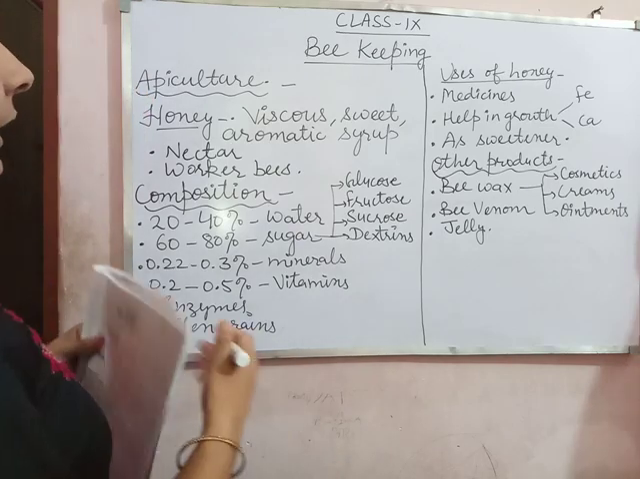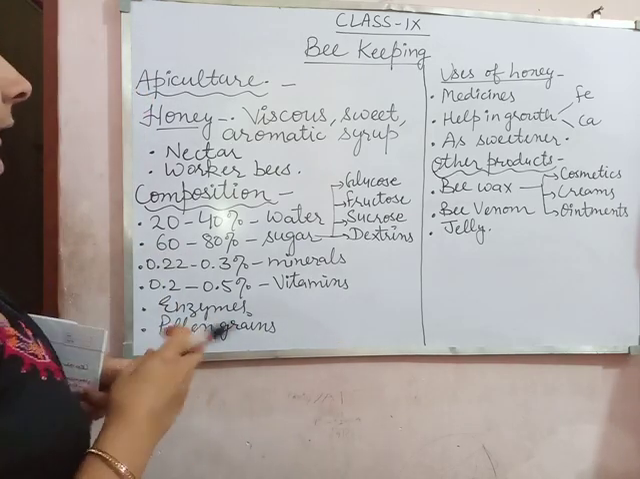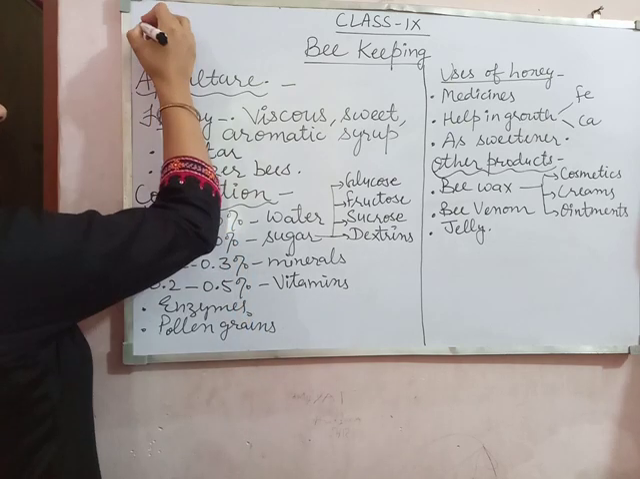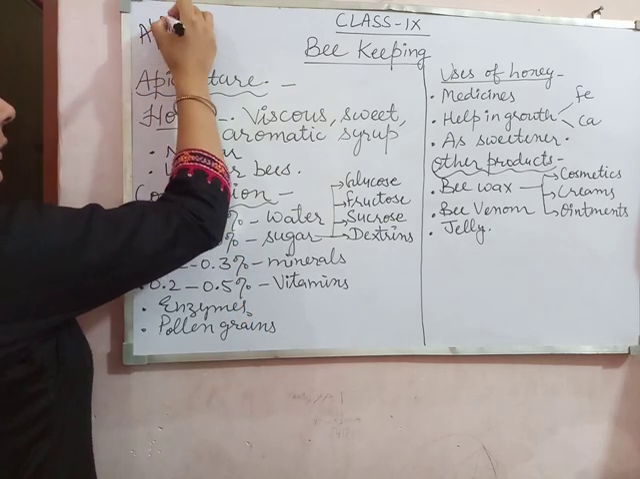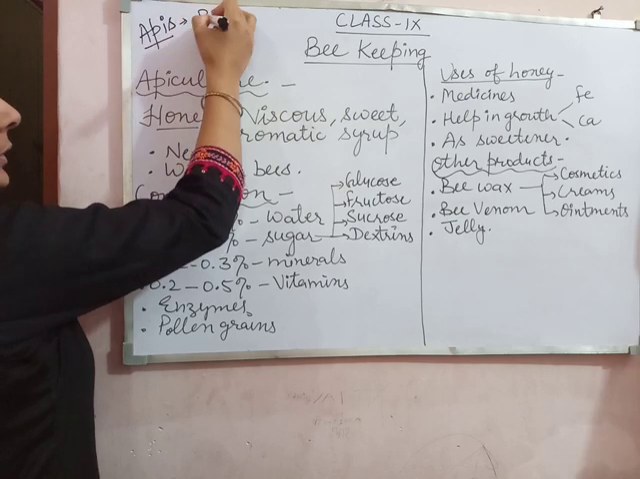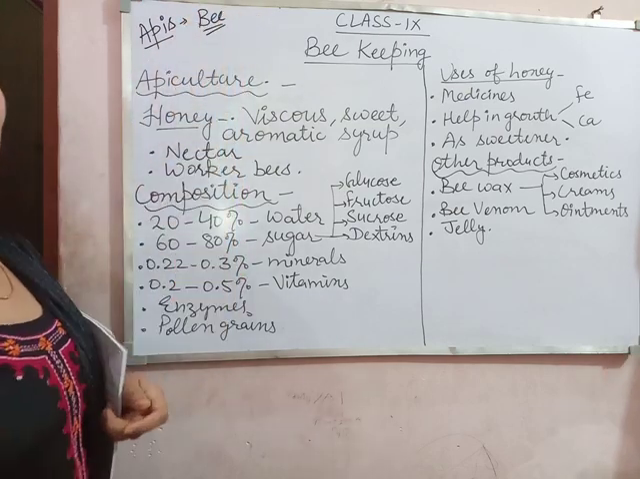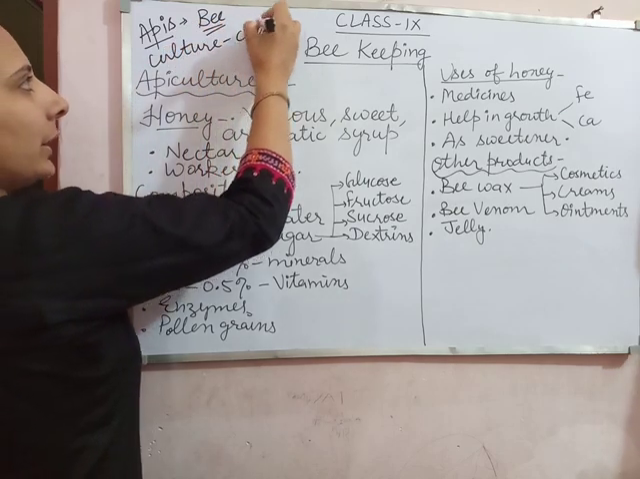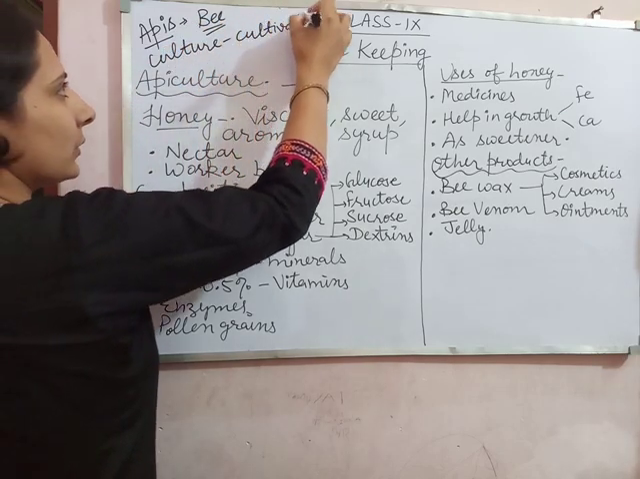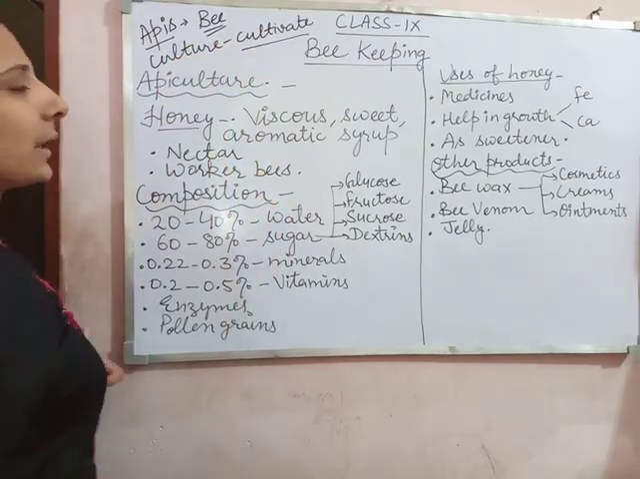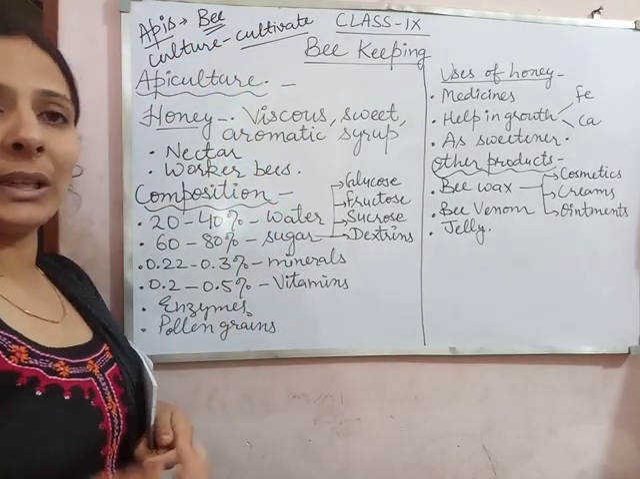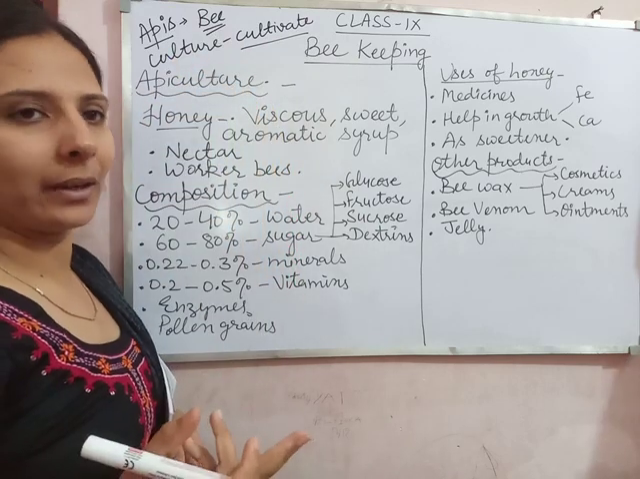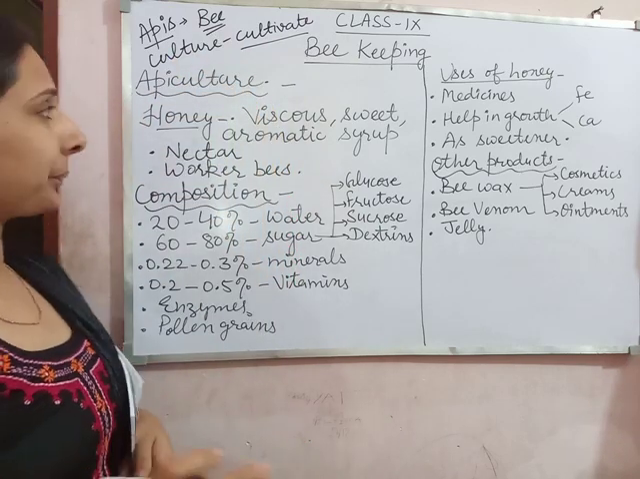Firstly, beekeeping is also called apiculture. Why is this called apiculture? Because the word apis is for the bees, and the word culture means to cultivate. So, what is apiculture? Apiculture means the rearing or cultivation of the bees in a scientific manner. It is called apiculture.